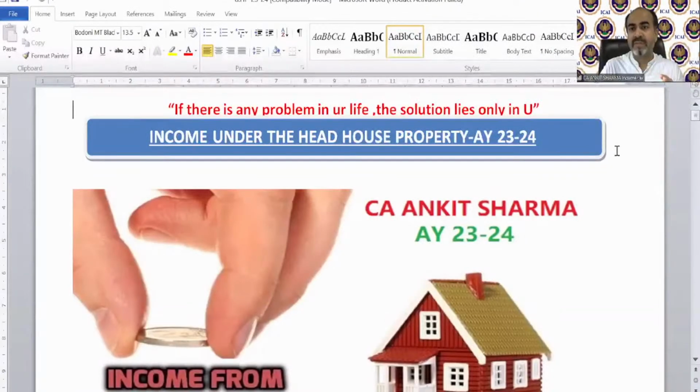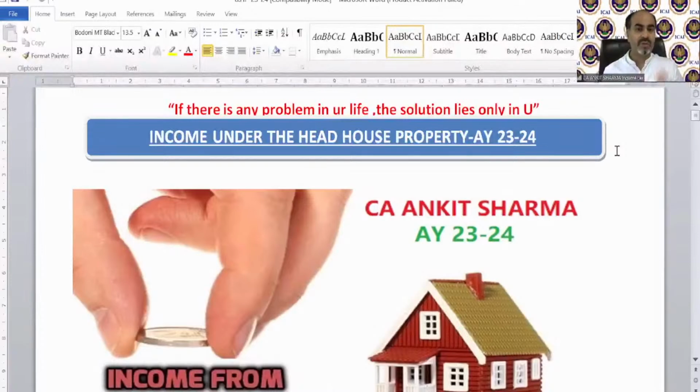Now we'll move on to today's topic, and that is income under the head house property. I personally believe that you must have downloaded these notes from the portal. I've tried to make notes which cover all the topics of the study material, and which are interesting for you. If they are interesting, you might get motivated to study more. As I always say, it's very important that you have interest in your studies.